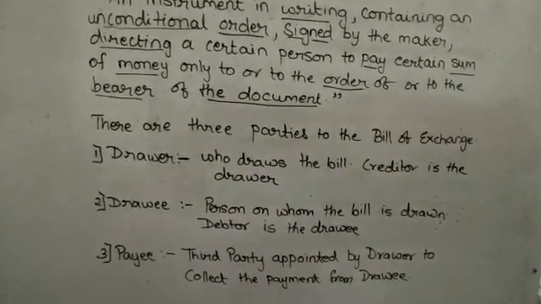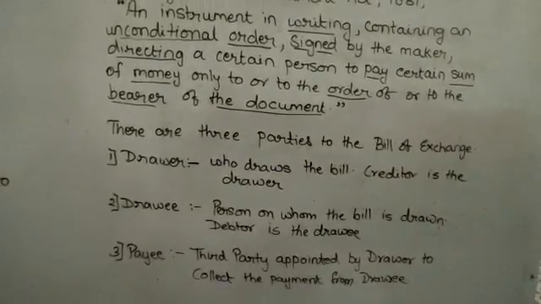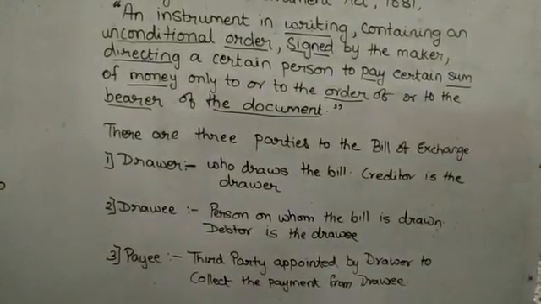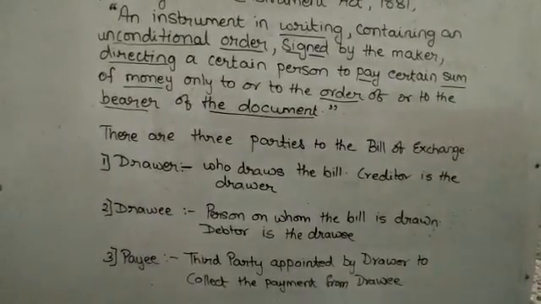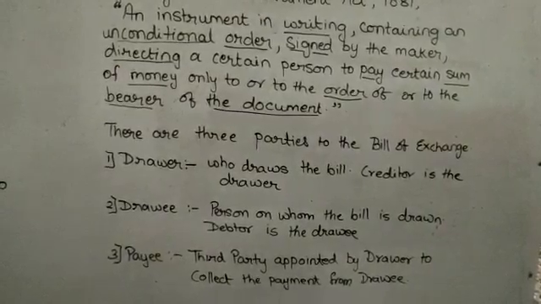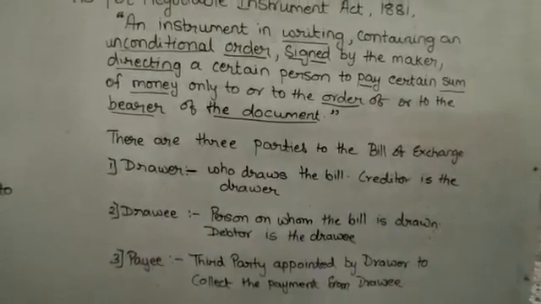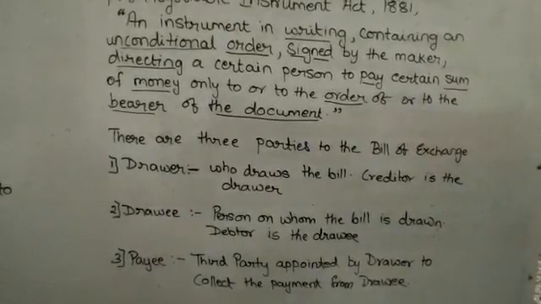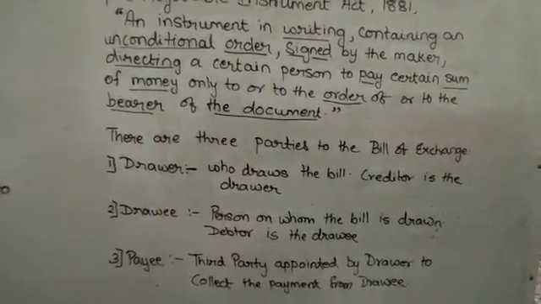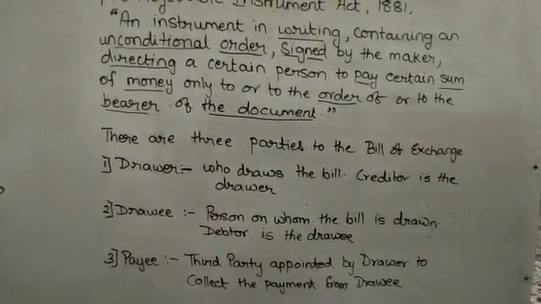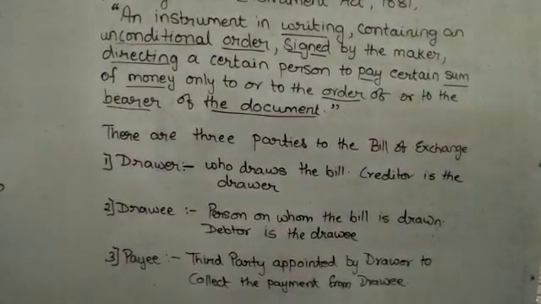Then we have a payee. Now the payee is a third person. He is the third party who is appointed by the drawer to collect the payment from the drawee. That means if the drawee and the drawer cannot approach each other for receiving or giving the payment, then a link or a third person will be appointed by the drawer.